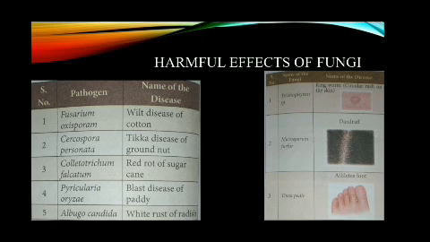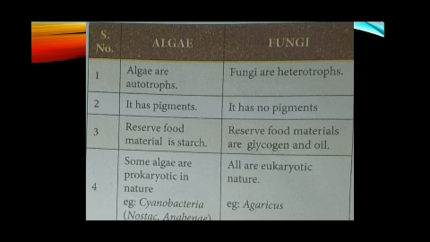Now let's study the differences between algae and fungi. Algae are autotrophs as they prepare their own food by photosynthesis. They possess chlorophyll. But fungi do not contain chlorophyll, so they are heterotrophs. They are symbionts, parasites and saprophytes. Algae contain pigments.